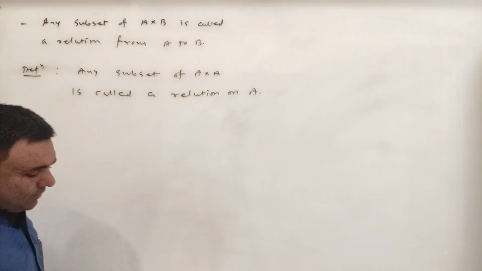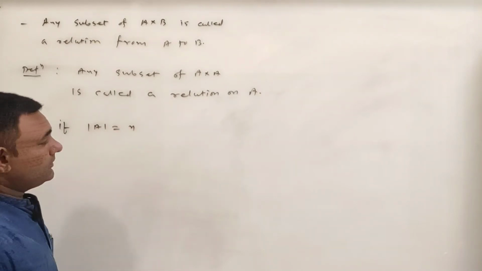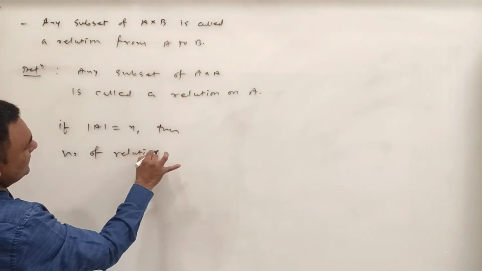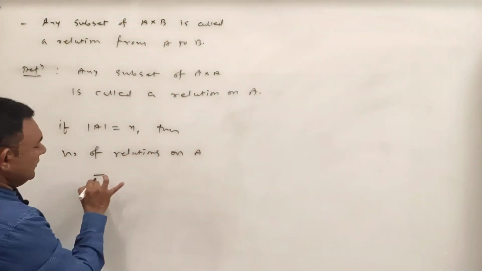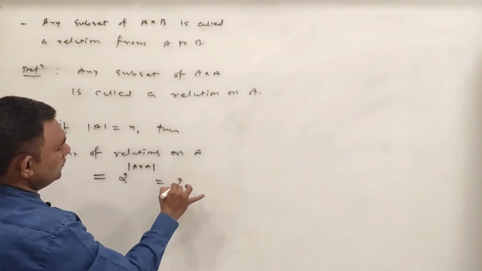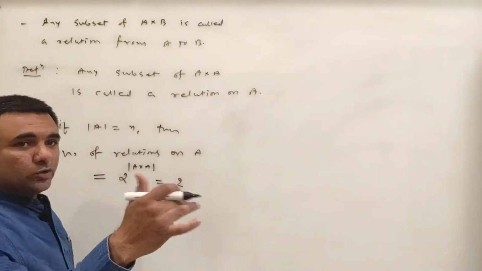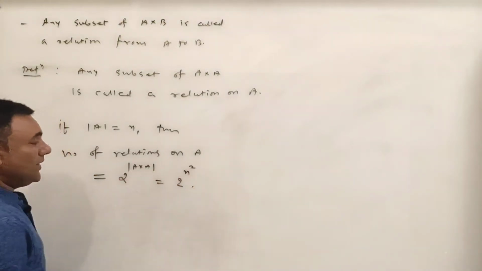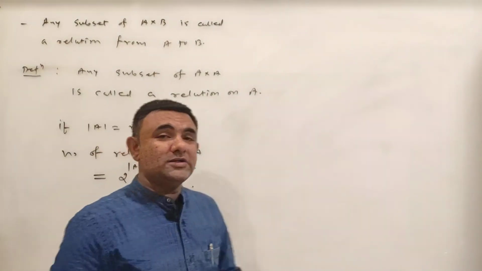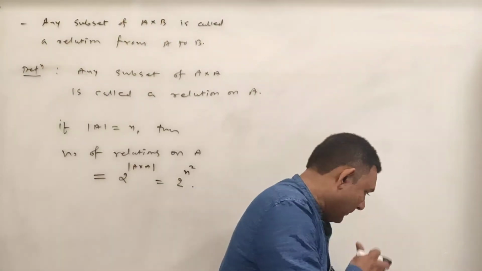Okay, so how many relations? So if cardinality of A is n, then number of relations on A is equal to what? 2 raised to cardinality of A cross A, and that is what? 2 raised to A में n एलिमेंट है तो A क्रॉस A में कितने हो गए? n स्क्वायर, n इंटू n, that is n squared. So this is just a formula for the number of relations on a set A when A is a finite set having n elements.